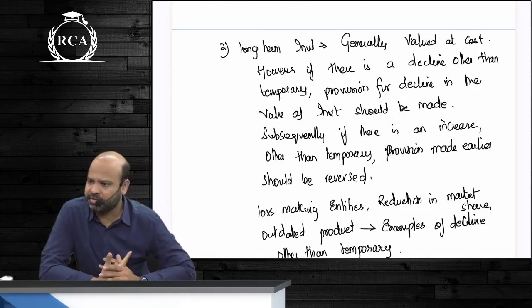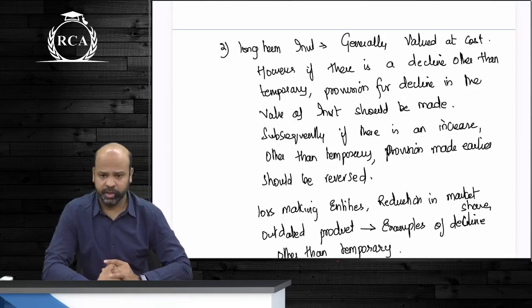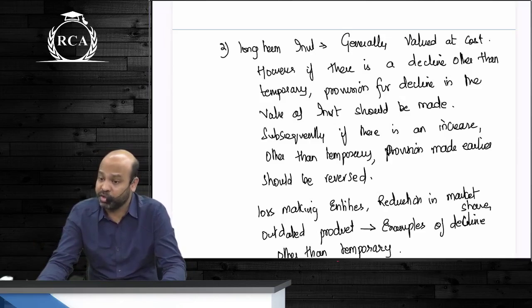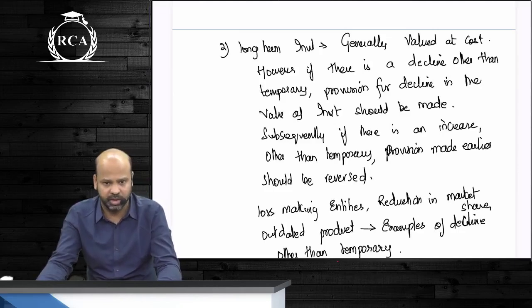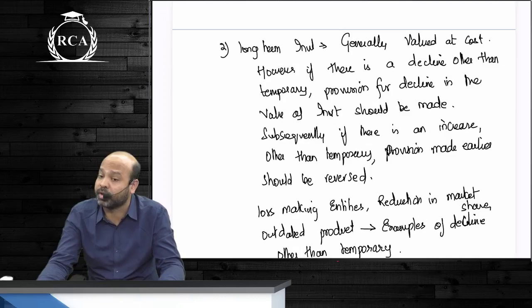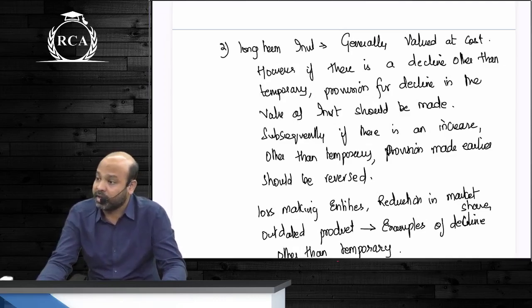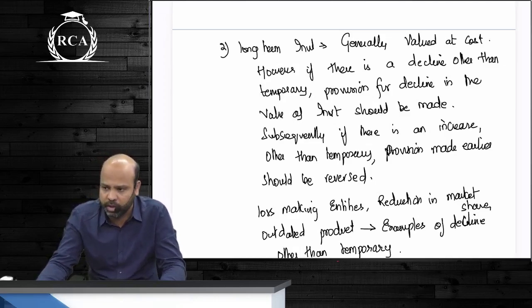Alright guys, after that there were only normal disclosure requirements. When it comes to investment in equity shares, I told you whenever we receive bonus shares, we are supposed to increase the number of shares without writing anything in the amount column. Whenever we are receiving dividend, if it is interim dividend, the dividend relates to the current year. Because it relates to the current year, it is assumed to be post-acquisition dividend and directly it will get transferred to profit and loss account. When you say transfer to profit and loss account, you write it in the dividend column. Then the balancing figure of that dividend column will get transferred to profit and loss account.